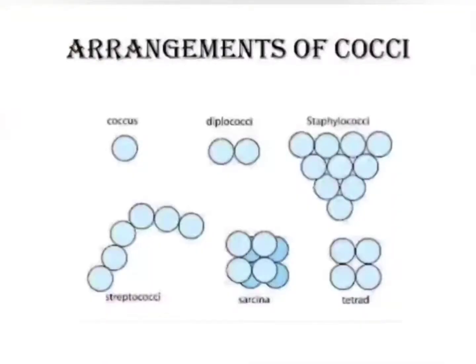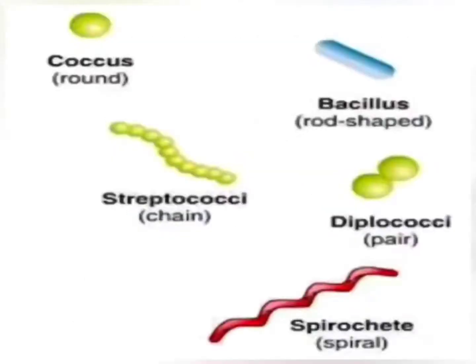And they can further be arranged. Spherical bacteria may be just one, or they may be two together, or they may be present in the form of a chain, or in the form of a bunch. So all these bacteria show a lot of variations with respect to their shapes.